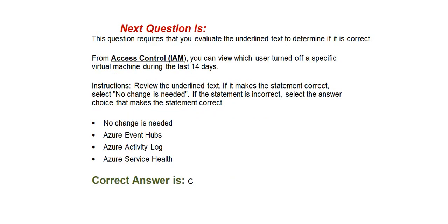Next question is, this question requires that you evaluate the underlined text to determine if it is correct. From Access Control (IAM), you can view which user turned off a specific virtual machine during the last 14 days. Instructions: review the underlined text. If it makes the statement correct, select No change is needed. If the statement is incorrect, select the answer choice that makes the statement correct. Option A, no change is needed. Option B, Azure Event Hubs. Option C, Azure Activity Log. Option D, Azure Service Health. Correct answer is option C, Azure Activity Log.